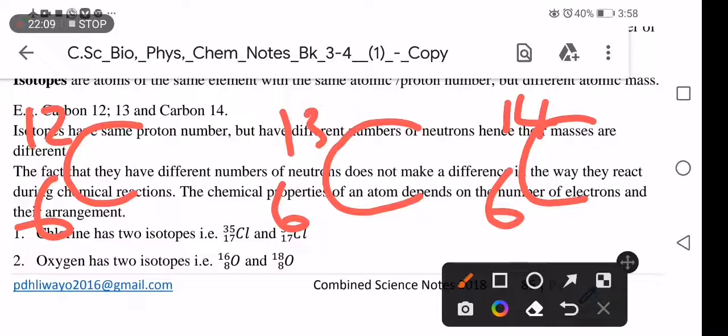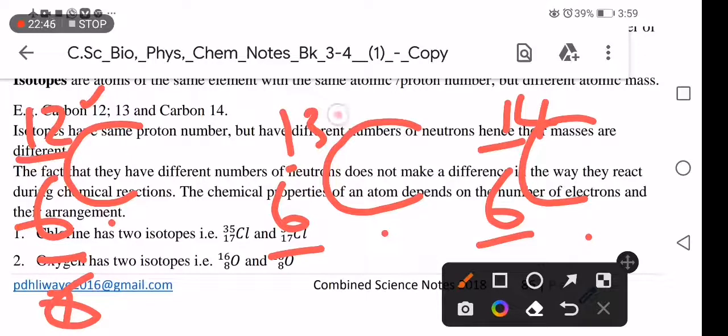We are saying an isotope is the same type of atom. There is carbon, carbon, carbon, the same type of atom, with the same number of protons, 6, 6, 6, but different mass number, 12, 13, 14, and also different neutron number. How do you find neutron number? Given the notation, you say mass number minus proton number, then you get 6. Mass number minus proton number will get 7. Mass number minus proton number will get 8.